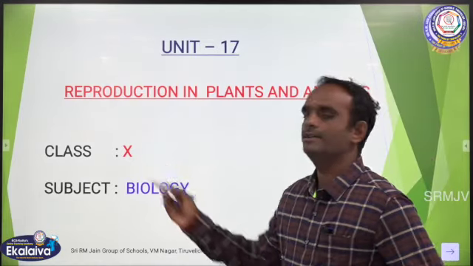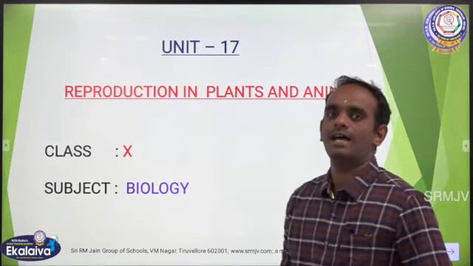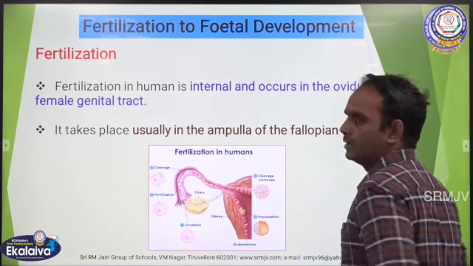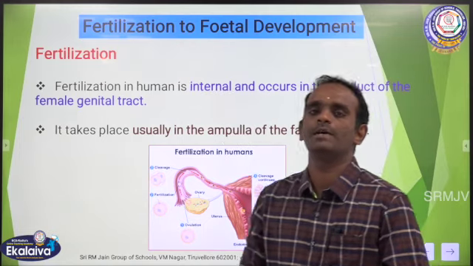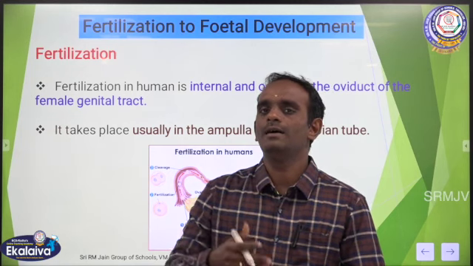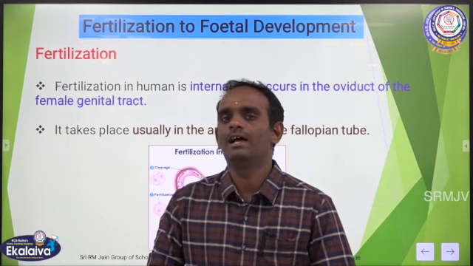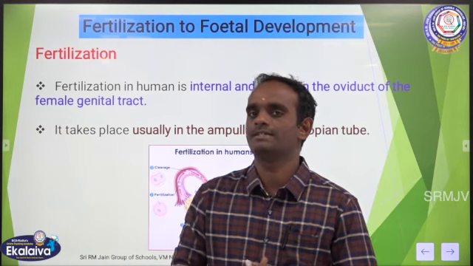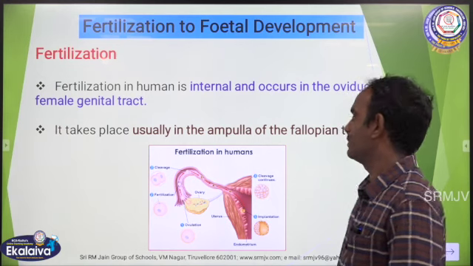For class 10, subject biology, unit 17, reproduction in plants and animals. Today, we are going to discuss fertilization to fetal development. In the previous class, we discussed the menstrual cycle, the events that take place in the menstrual cycle, the structure of sperm and the structure of ovum. Today, we are going to discuss fertilization to fetal development.